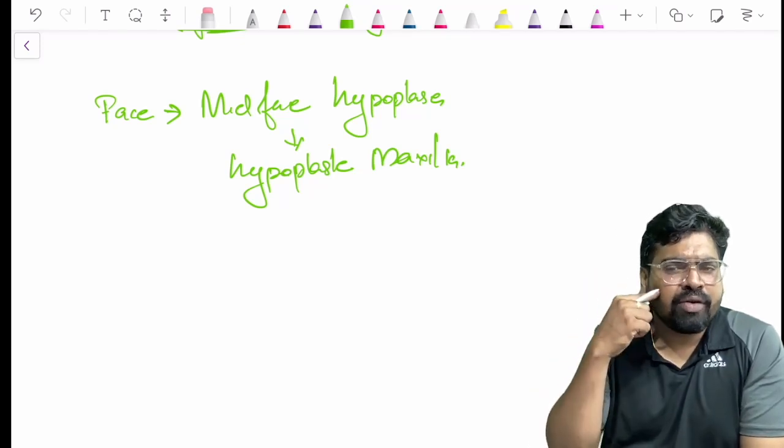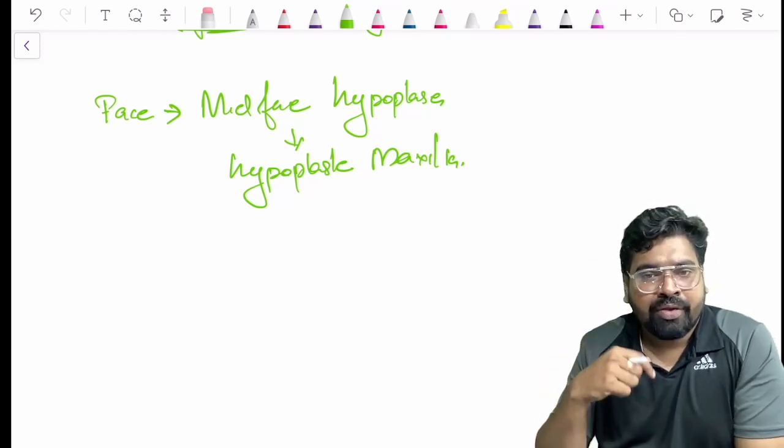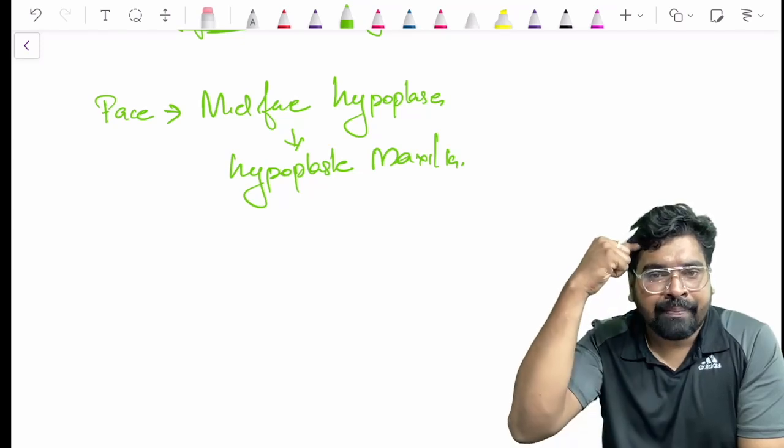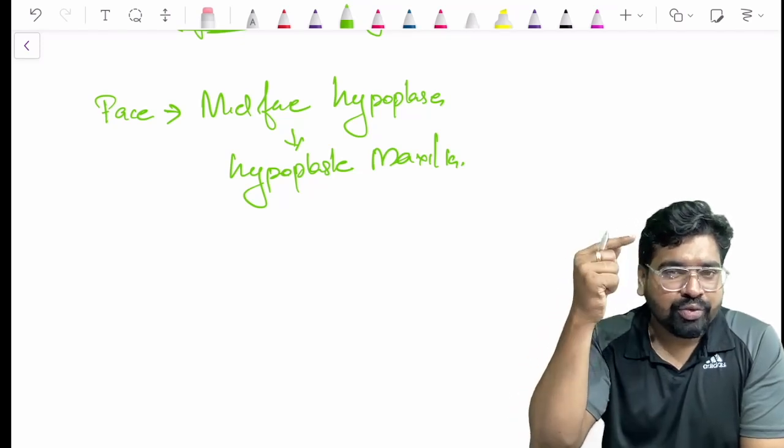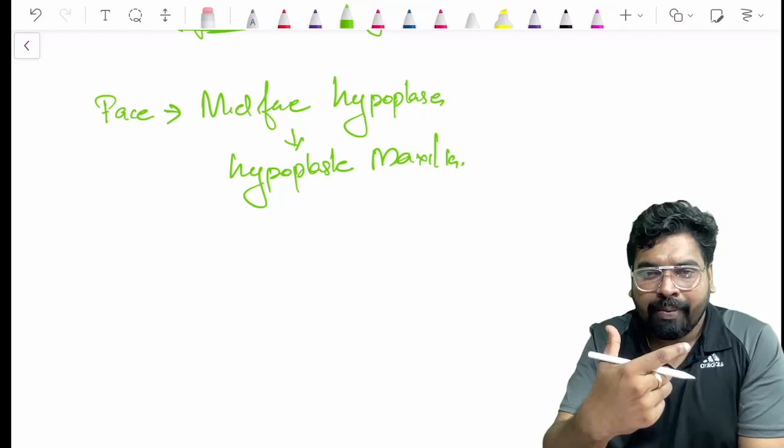It is not mandibulofacial, it is craniofacial. So your maxilla and the cranium. The cranium defect we have seen about the sutures. About the face: midface hypoplasia, malar prominence gone, hypoplastic maxilla.